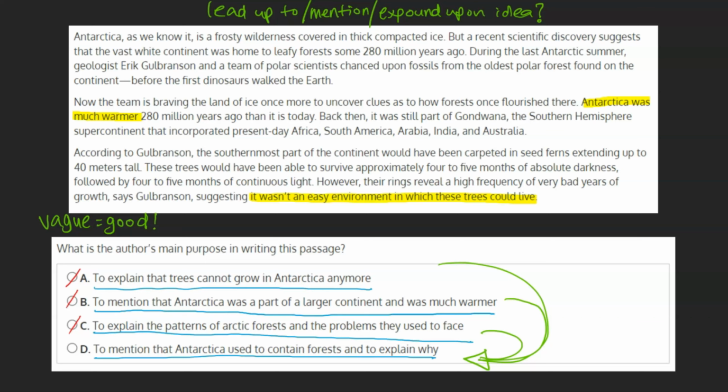Because all our other choices fit neatly into this category, and glancing through our text again, we can see that all the sentences refer to this idea in one way or another, we can mark D, to mention that Antarctica used to contain forests and to explain why, as our final answer.